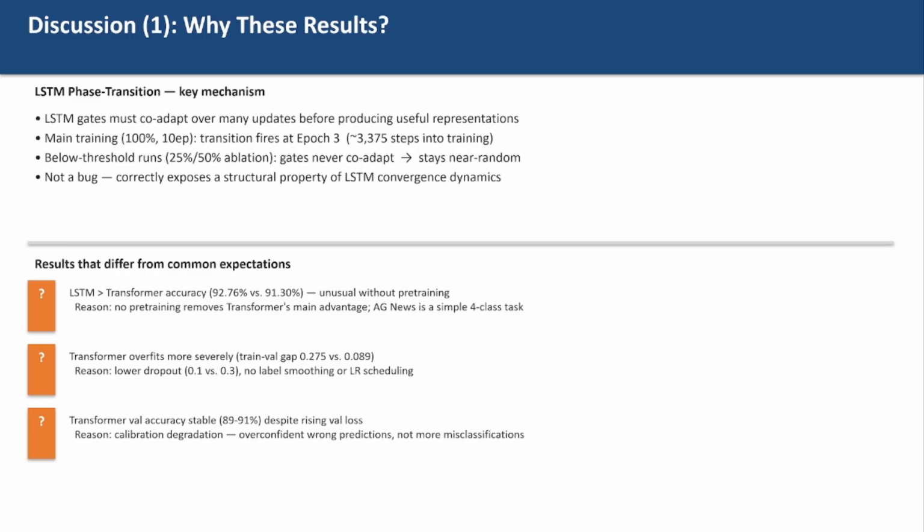Second, Transformer overfitted more severely. We used a lower dropout rate for Transformer, 0.1 versus LSTM's 0.3, and we did not apply any extra regularization like label smoothing or learning rate decay. Third, Transformer's validation accuracy stayed flat, even as validation loss increased. This means it was not making more mistakes. It was getting more confident about the mistakes it was already making. The model's calibration got worse, but the error count stayed roughly the same.